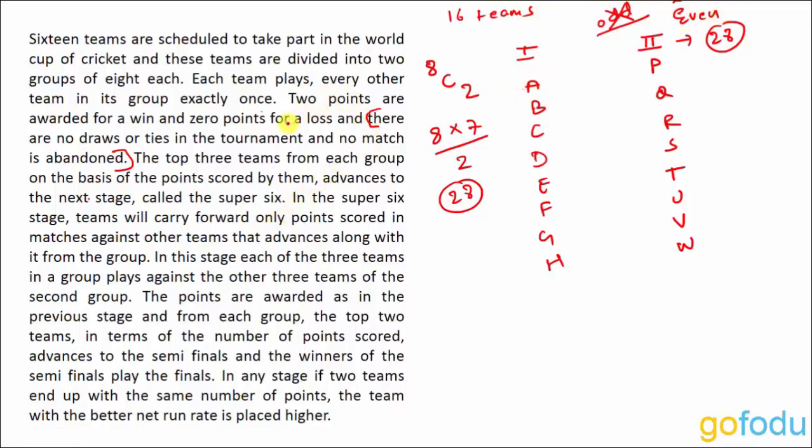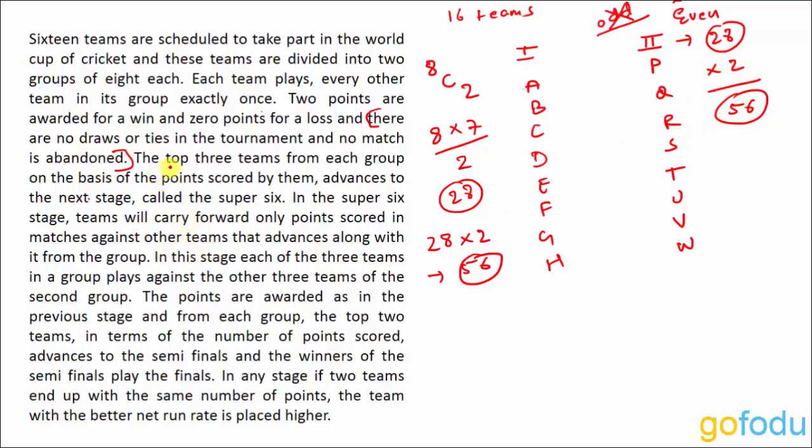And also 2 points are awarded for a win. So what is the number of points in any group? We have 28 matches, so 28 into 2, which gives us 56 points in a single group. Similarly for group 2 as well, we have 28 into 2, which is 56 points for group 2 as well.